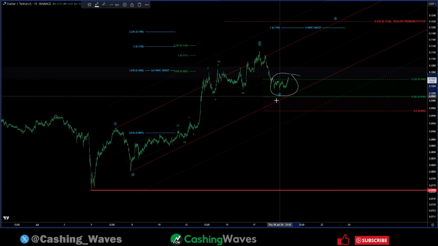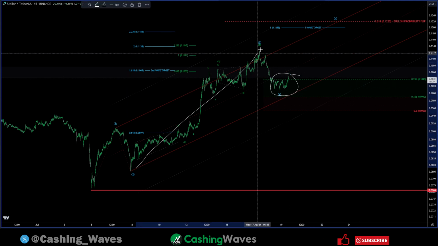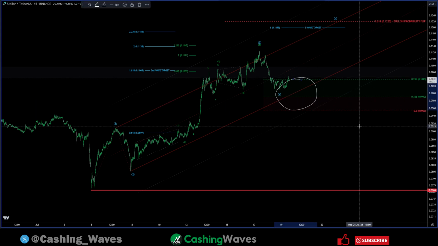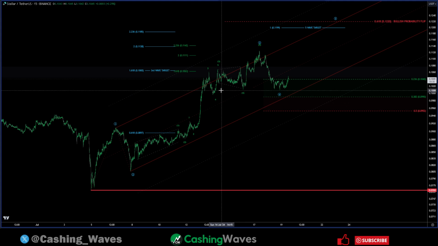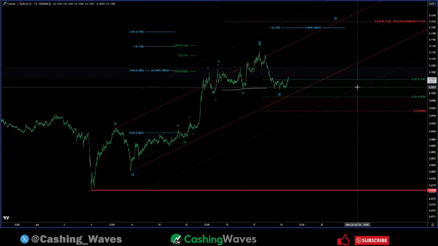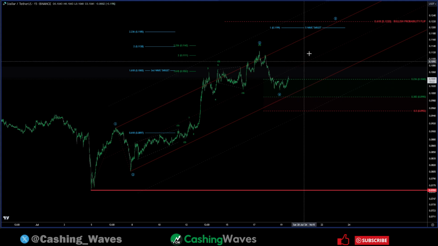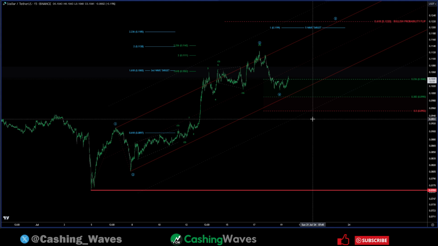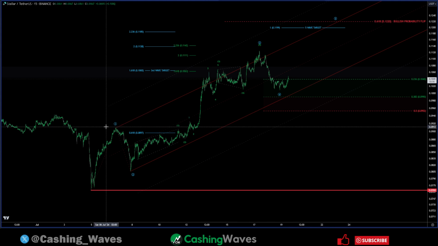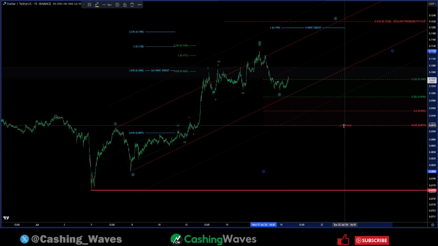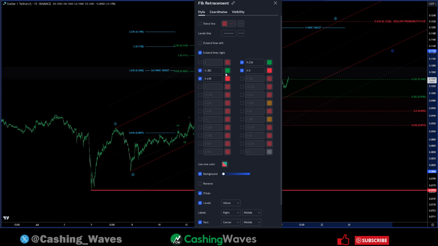Right now we're right between the 236 and the 382 of this third wave. This is the zone we look for a fourth wave pivot, between the 50 and the 236, as well as within the area of the previous fourth. So we really want to see this level hold to keep it as valid as possible. We want to see this move up. Now, in validation of this as an impulse is the top of wave 1, but probabilities shift significantly when we pass the 50 and the 618 here at 9.15 cents, which is right by that overlap. But we want to see it pivot from right in this area.